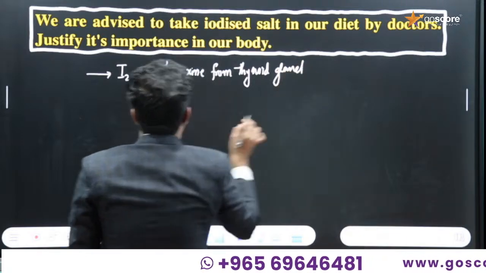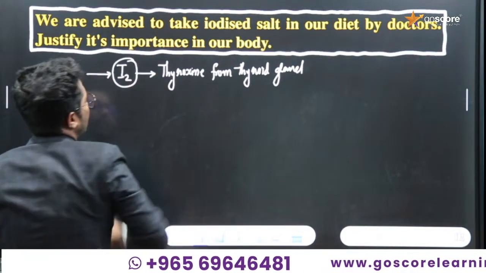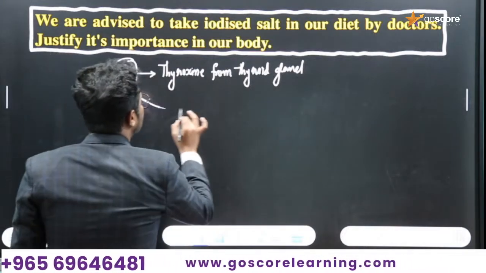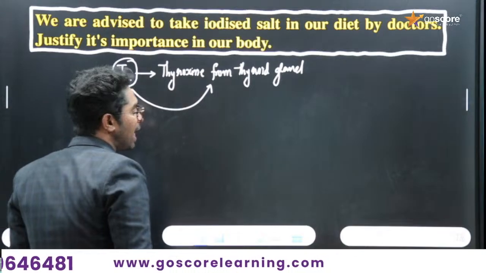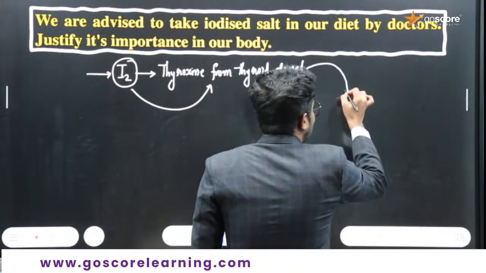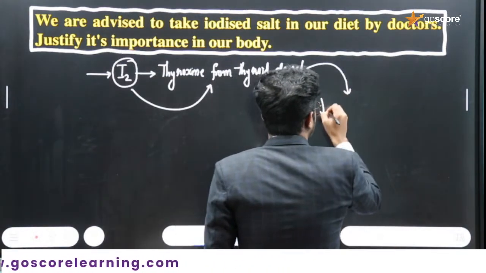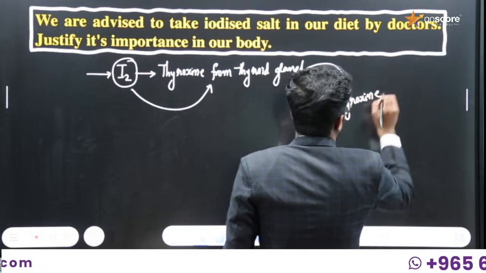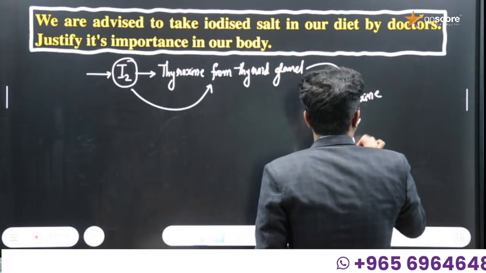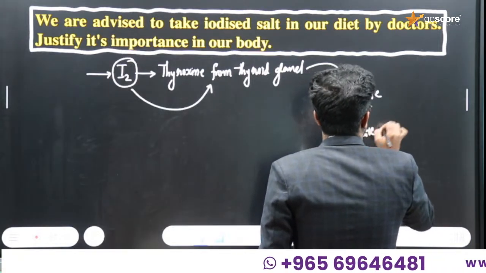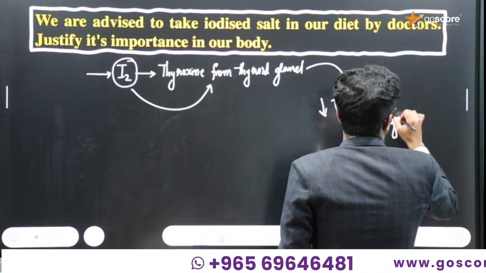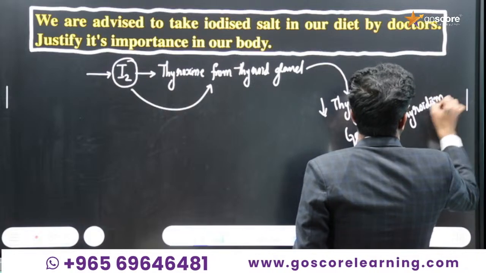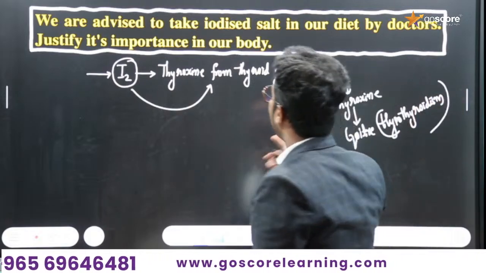And if iodine is not sufficient in our body, that will affect the production of thyroxine from the thyroid gland. If there is a decreased level of thyroxine in our body, that will lead to a condition which is called goiter. Otherwise, we can call it hypothyroidism. And justify its importance in our body.